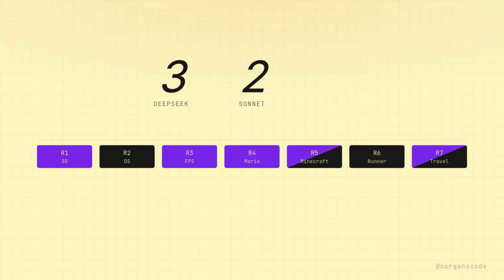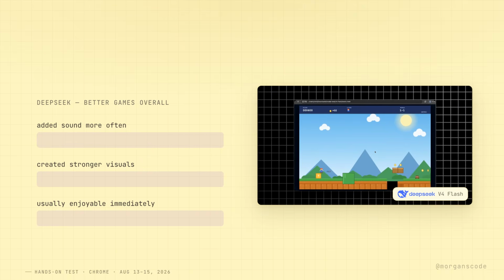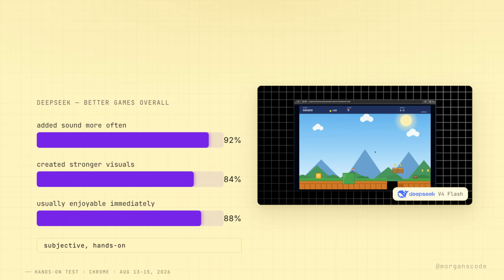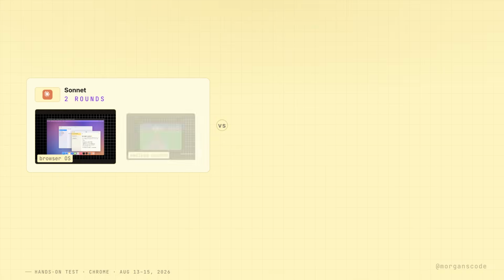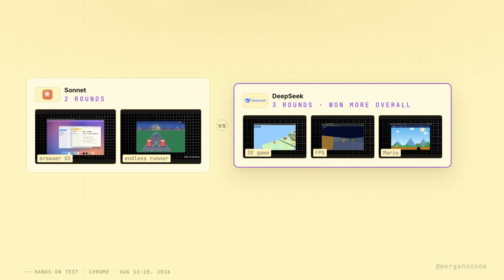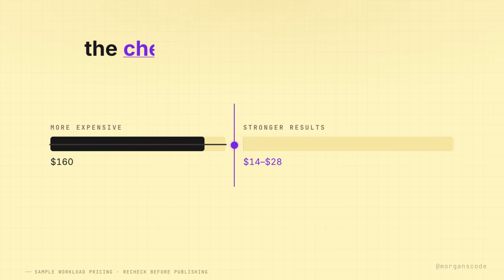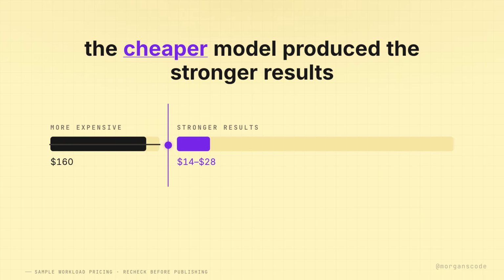DeepSeek won 3 rounds, Sonnet won 2, and 2 were too close to call. DeepSeek produced the better games overall. It added sound more often, created stronger visuals, and made projects that were usually more enjoyable immediately. Sonnet won the browser OS and the endless runner, but DeepSeek produced the better games overall and won more rounds. Considering the final score and the large price difference, DeepSeek V4 Flash was both the better performing model and the better value in this comparison. The more expensive model did not win. This time, the cheaper model produced the stronger results.